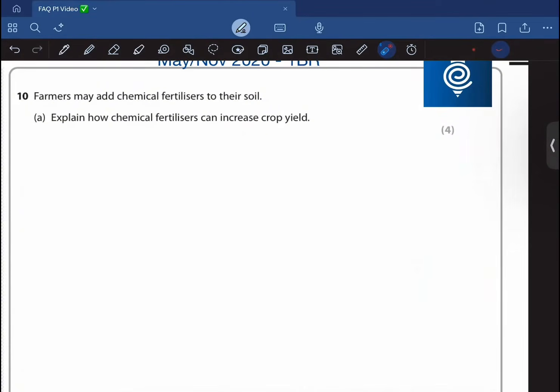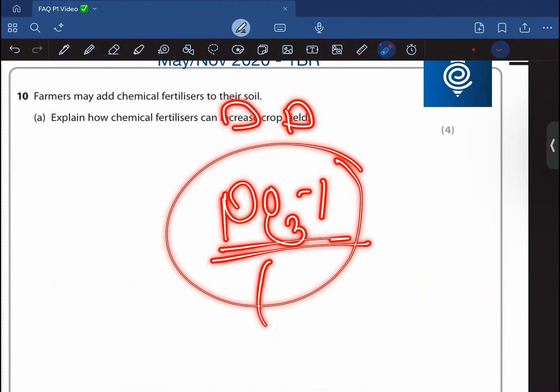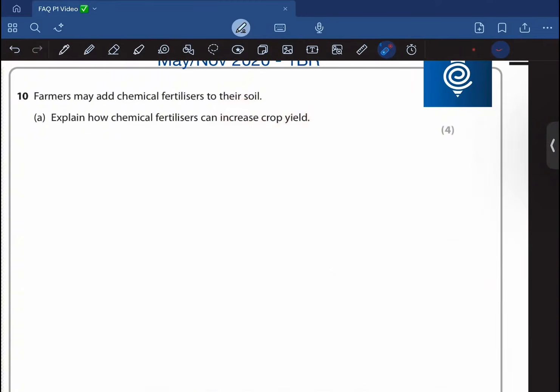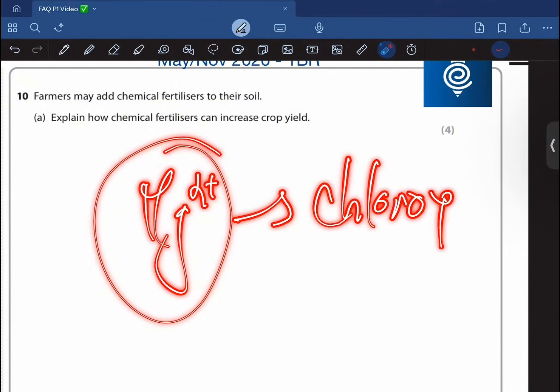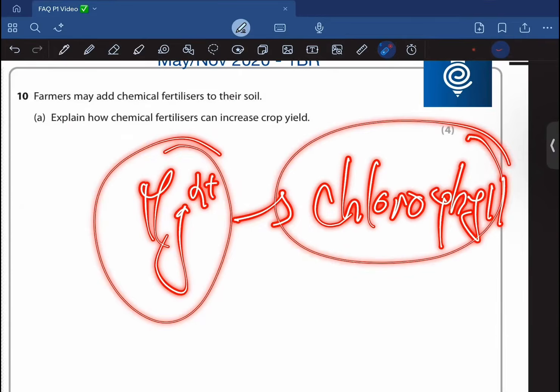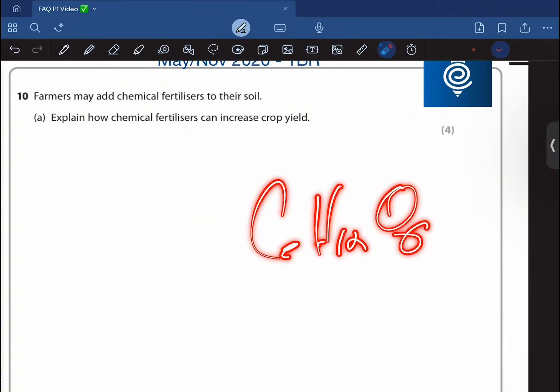Farmers may add chemical fertilizers to the soil. Explain how chemical fertilizers can cause an increase in the crop yield. Okay, so fertilizers can provide the plants with nitrates that are needed to make amino acids, and hence protein that is needed for the growth of the cell, and they could also provide the cells with magnesium, and the magnesium is needed to make chlorophyll and allow the plant to carry out the process of photosynthesis, right? Greater rates of photosynthesis to make glucose to drive their metabolic activities,